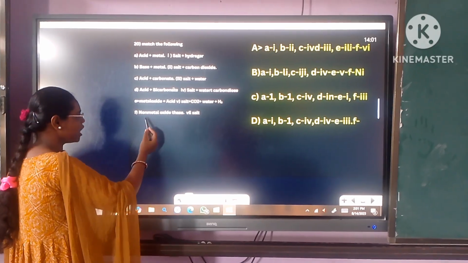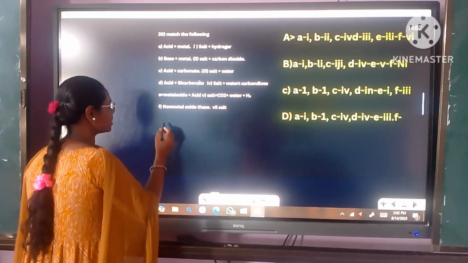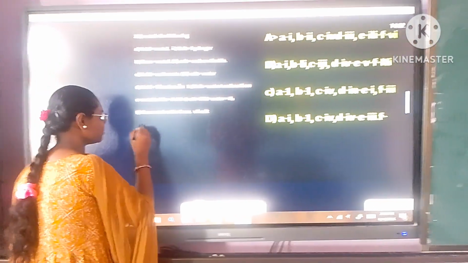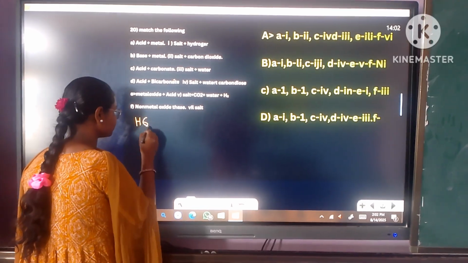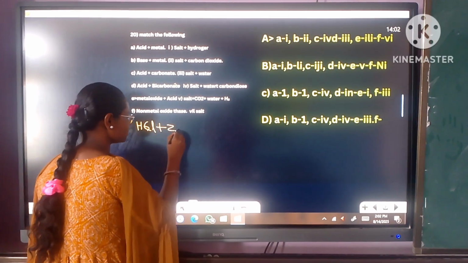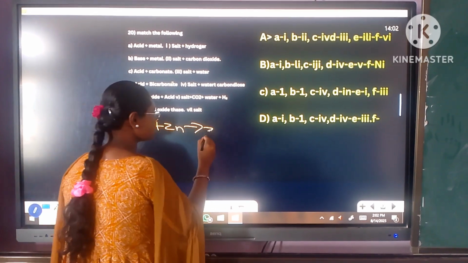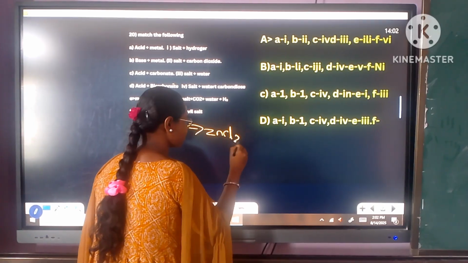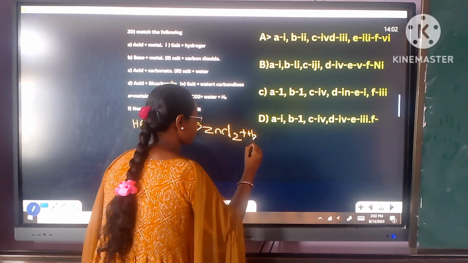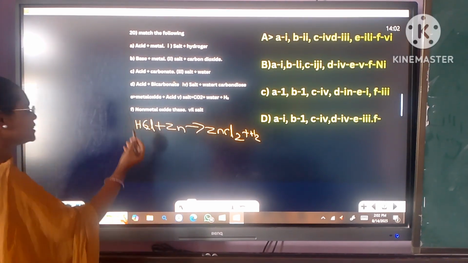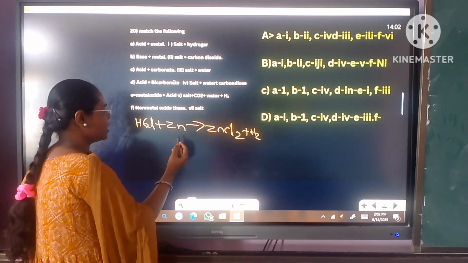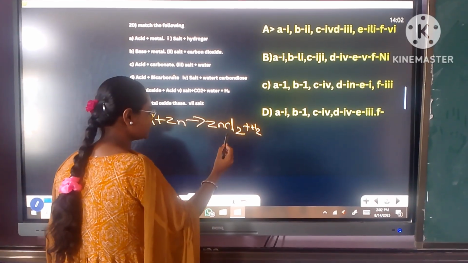Match the following: acid plus metal, base plus metal, acid plus carbonate, acid plus bicarbonate, metal oxide plus acid, non-metal oxide plus base. When the acid reacted with metal: HCl is acid, zinc is metal, so it gives rise to zinc chloride.